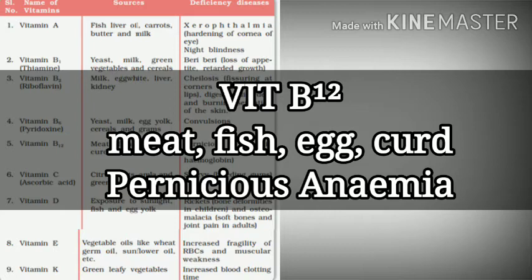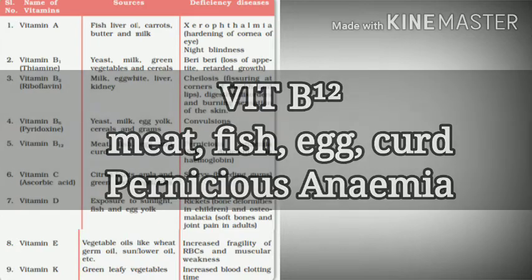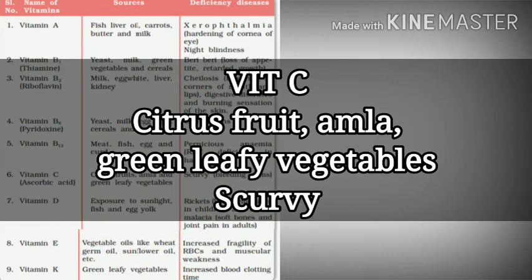And again, you might have noticed that the name of this disease is the longest in this list, and also vitamin B12, 12 is the largest number of this list. And the sources are primarily non-veg sources. For vitamin C, the sources are citrus fruit, amla, and green leafy vegetables, which we have already learned in the common names section, and the disease related to the deficiency of vitamin C is scurvy.